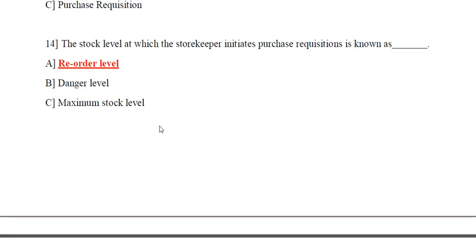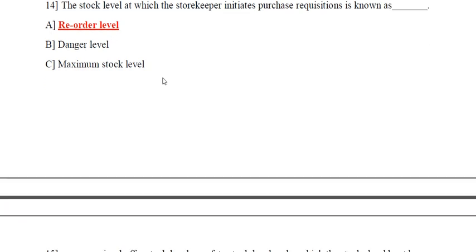Next, the stock level at which the storekeeper initiates a purchase requisition is known as: danger level, maximum stock level, or reorder level. So the answer is reorder level.